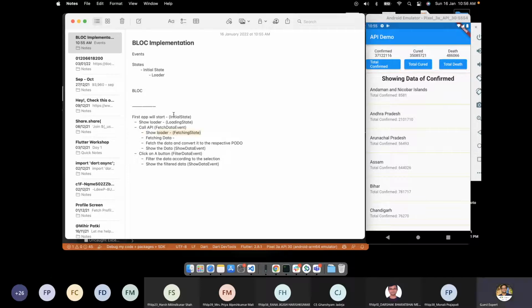And the later part, fetching data, is again a fetching state. So the state is the same. Now fetch the data and convert it to the respective PODO. Will it again be in the fetching state or in some other state? Maybe in the same state. Okay, maybe. Anyone have any other opinion?